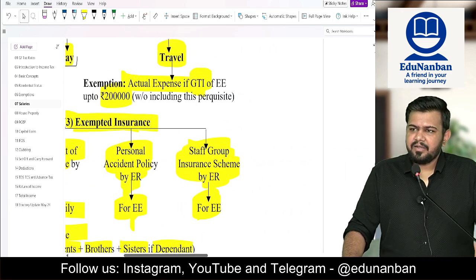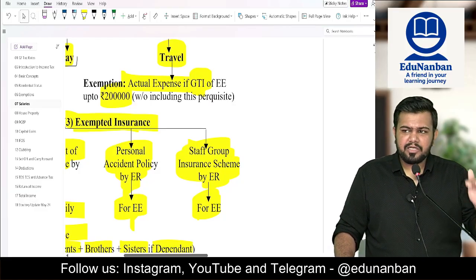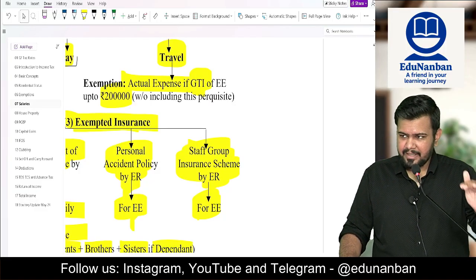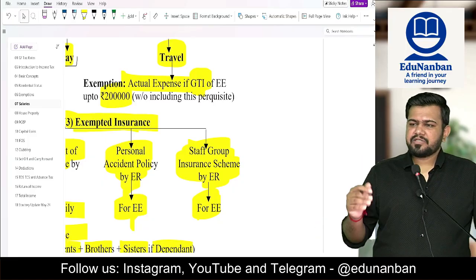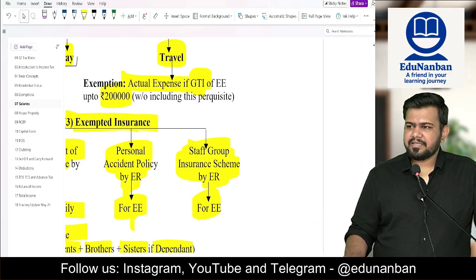For travel, you have to see whether the gross total income of the employee is up to 2 lakhs. If it is up to 2 lakhs, travel is also exempt. If it is more than 2 lakhs, then it is taxable.